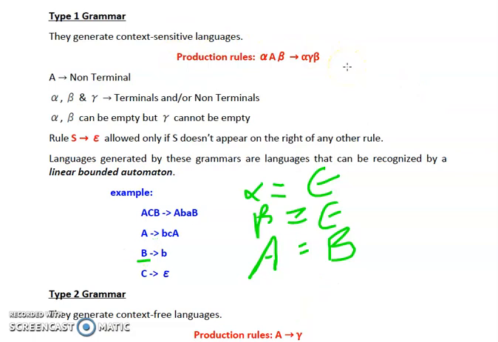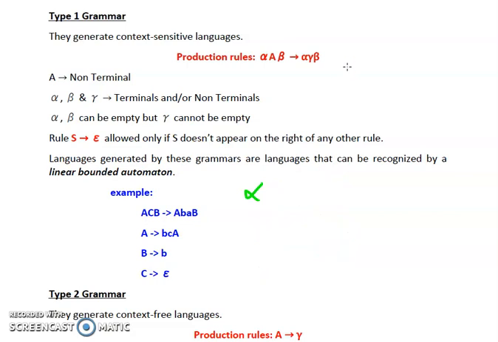Now let's check for the last production rule. According to the last production rule, C tends to epsilon. Now whenever epsilon is present on the right hand side of the rule, that means we are saying that gamma is null. Gamma is blank. So it is not according to the generic production rule, because the generic production rule says that gamma cannot be empty. It cannot be blank. So that means it is a special rule and it has to be treated in this manner.